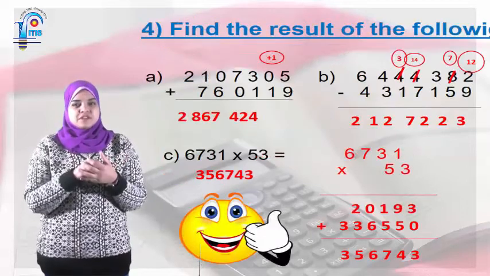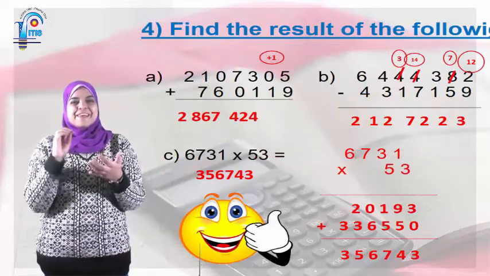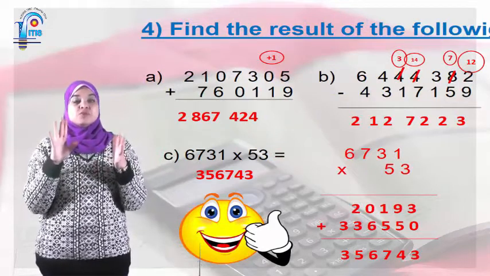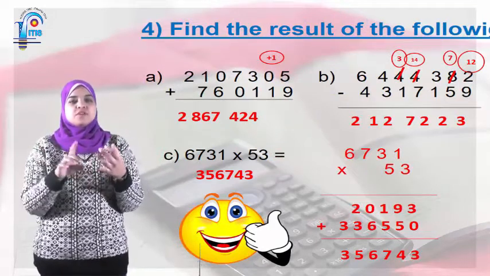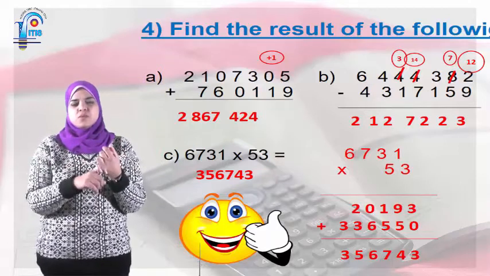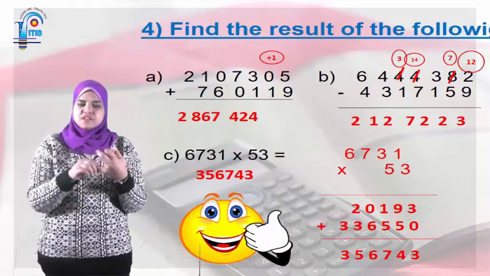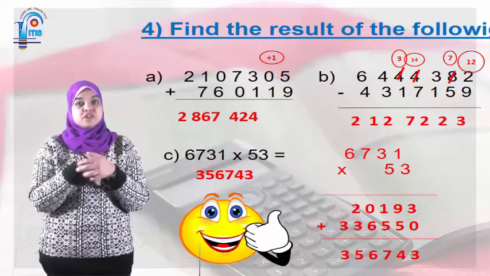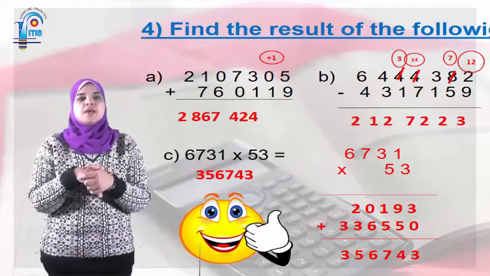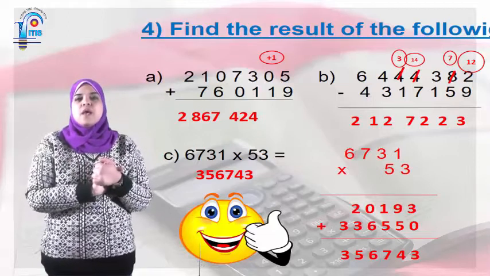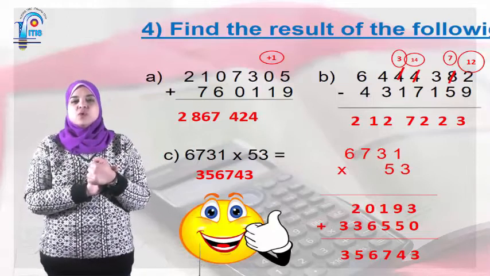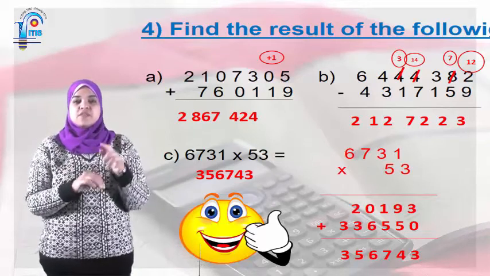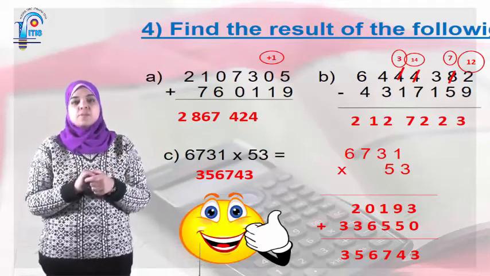Question 4, find the result of the following. Letter A. This is a very important question, okay? The first one is going to be addition, the second one subtraction, then multiplication, and division, long division. So here, 2,107,305 plus